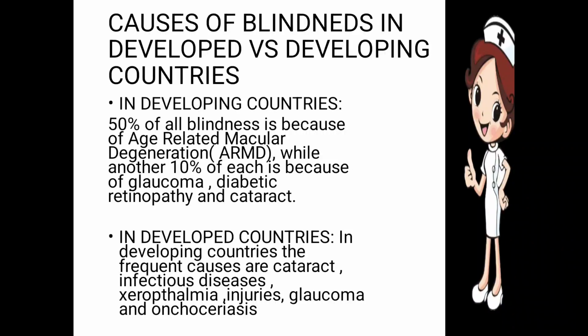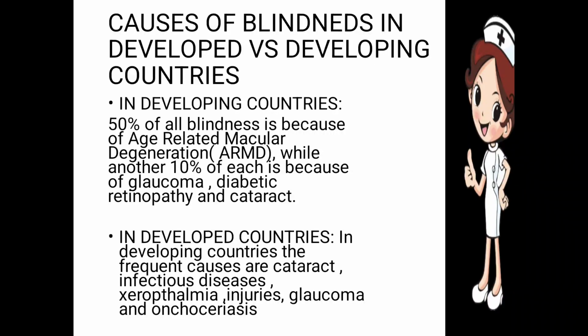Causes of blindness in developed versus developing countries. In developing countries, 50% of all blindness is because of age-related macular degeneration. As the person grows in age, the macula degenerates. Another 10% each is because of glaucoma, diabetic retinopathy due to uncontrolled diabetes, and cataract. So these can be cured. If glaucoma, diabetic retinopathy and cataract are treated in time, then that 10% can be cured.